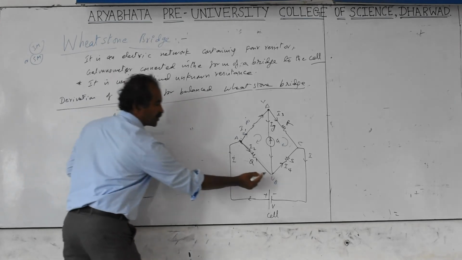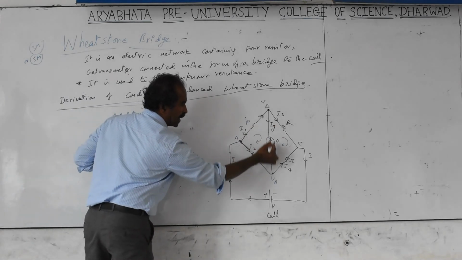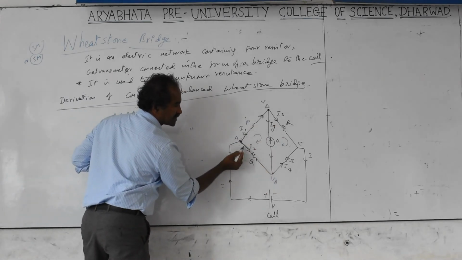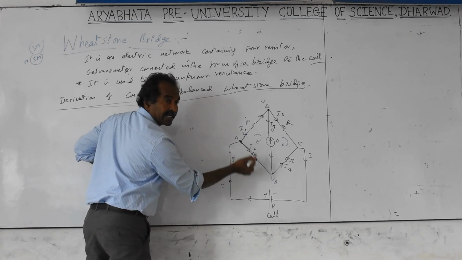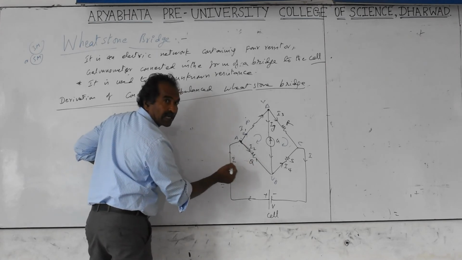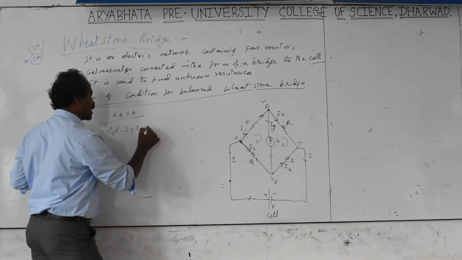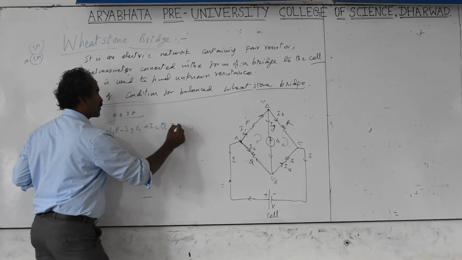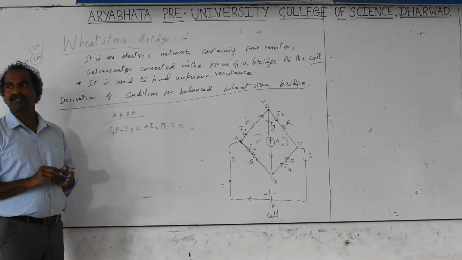Okay, again come back to A. A, B, D, A. So again this side, this is the opposite current now. When I take the opposite current, I2Q is the voltage, but for the opposite current it is plus. Plus I2Q equal to 0. This is the application for the first loop.